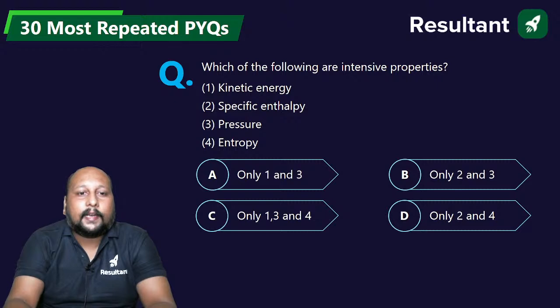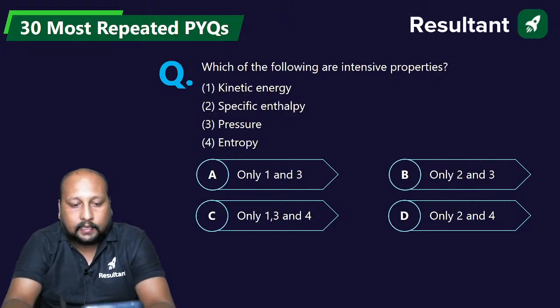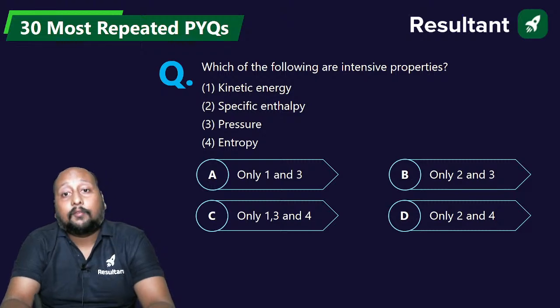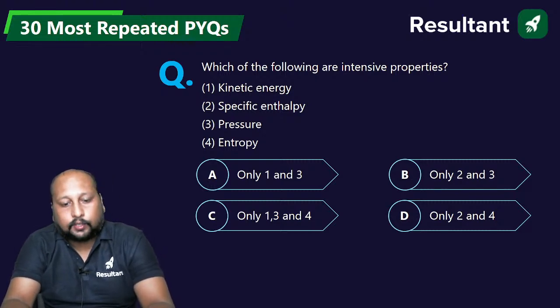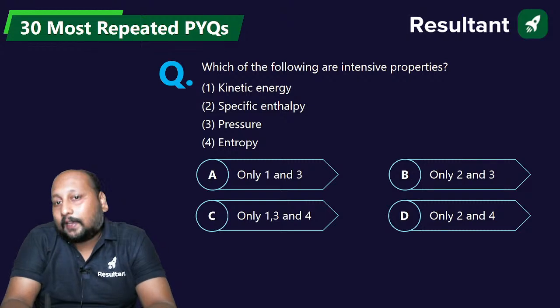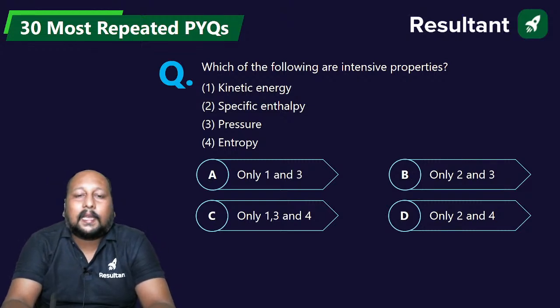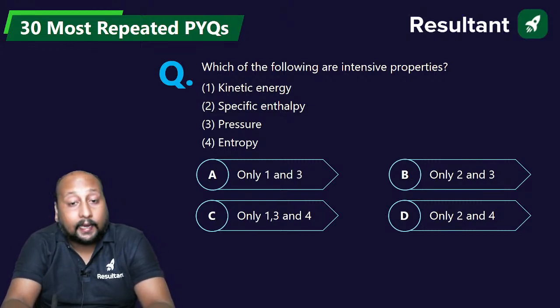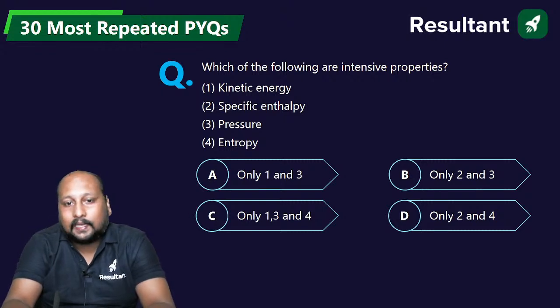All right. So let's go with the first question on the screen. These are all the most important 30 PYQs for your SSC. So the first question is on the screen. Which of the following are the intensive properties? Kinetic energy, specific enthalpy, entropy, and pressure. A, B, C, or D?